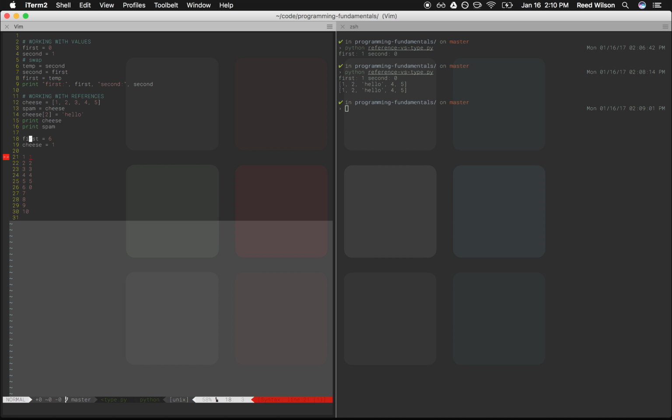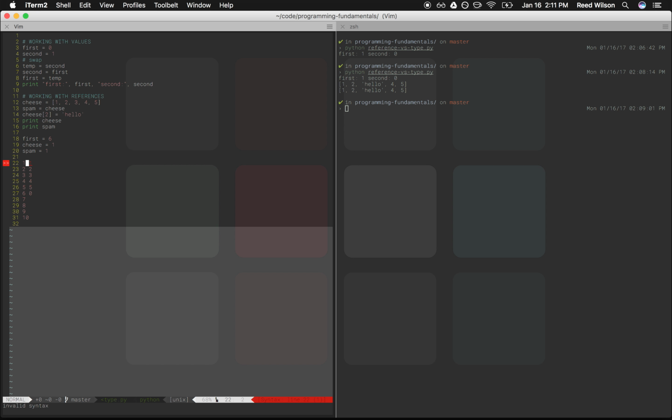And whenever you're dealing with integers or characters or floating point numbers, any kind of these raw types, it does the copy for you automatically. But when you're dealing with lists, it doesn't do the copy for you automatically. So when we said spam equals cheese, what it actually did is it said spam equals the value that's in cheese, which is 1. You see that? So spam equals 1.